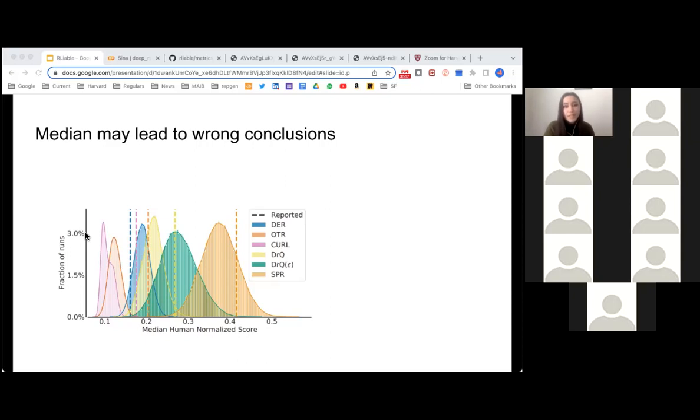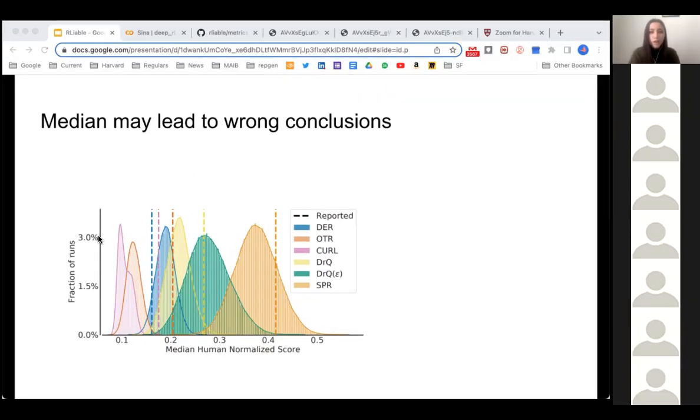And we see that the median for that is actually higher than that of DER. But if we look at the distributions, we see that the DER distribution is further right than the OTR distribution. So it seems that this might be a wrong conclusion, where just looking at the point estimate doesn't give you the correct ordering. And here it suggests that DER might be preferable or performing better than OTR. I think this is an interesting finding, and really speaks to what they're wanting to do with their paper.